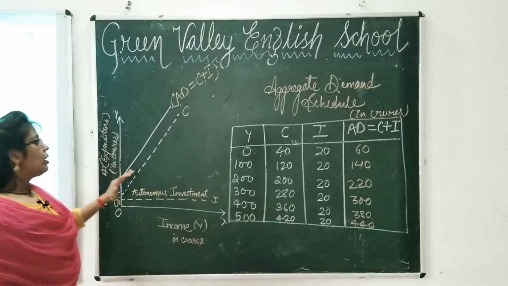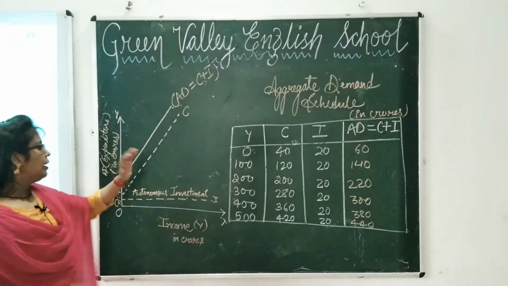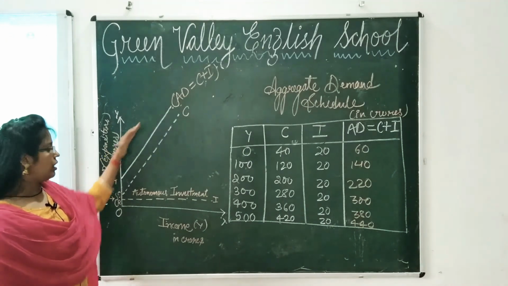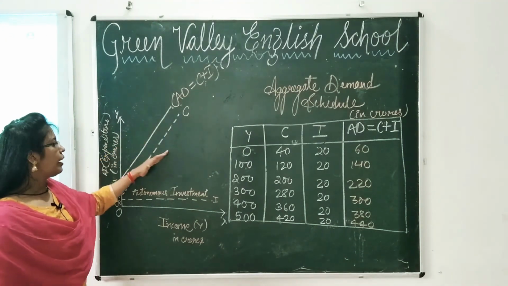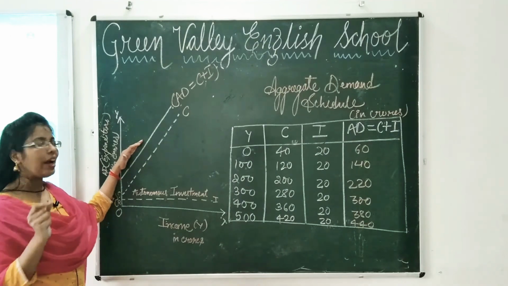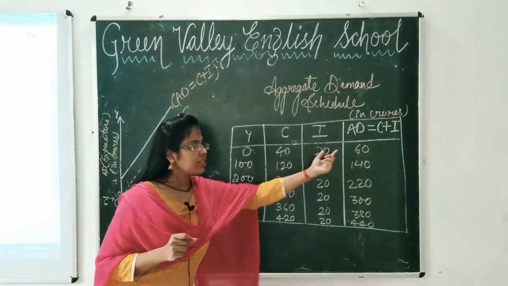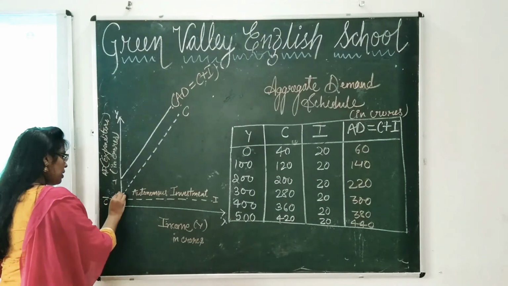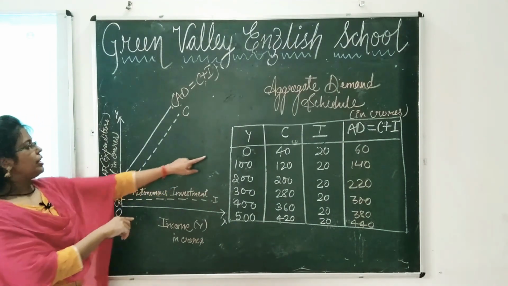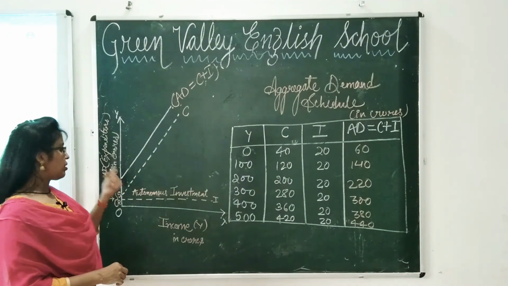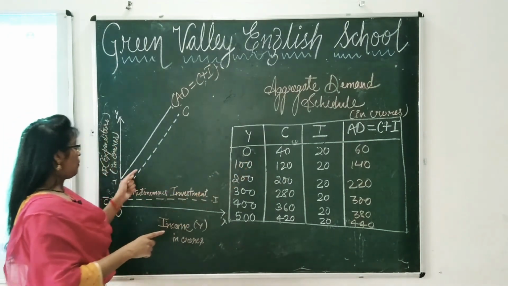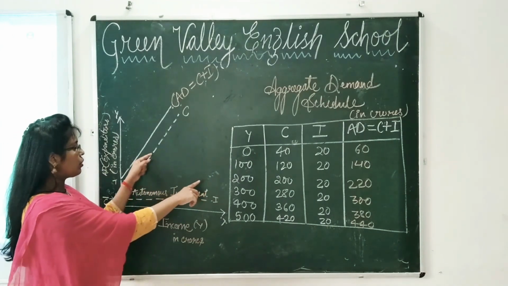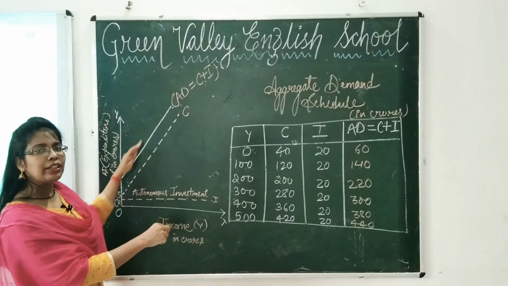Now AD is equal to C plus I, but obviously this aggregate demand curve will be seen above this one. Why? Because 40 plus 20 is 60, so 60 will be somewhere above 40. When income was 0 it was 60, when income was 100 it was 140, above 120. When income was 200 consumption was 200, but this was 220. So likewise you will draw the schedule.